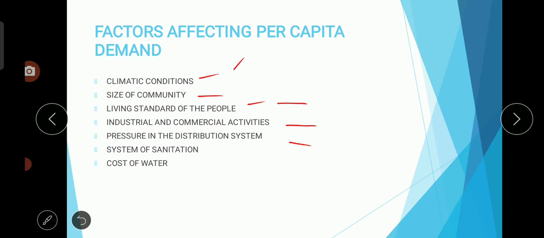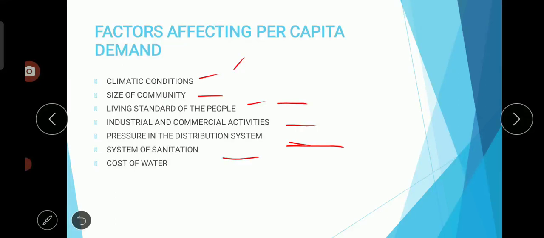So water demand may increase because the pressure increases. If pressure increases, then the supply will be more, and thereby the utility will be more. That is, the demand will be increased. If the pressure is less, the water cannot reach the nearest point, thereby the demand decreases.